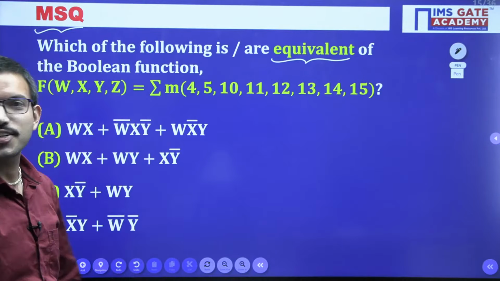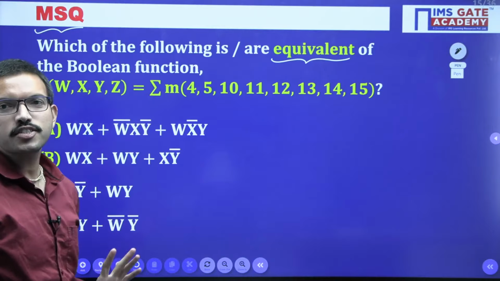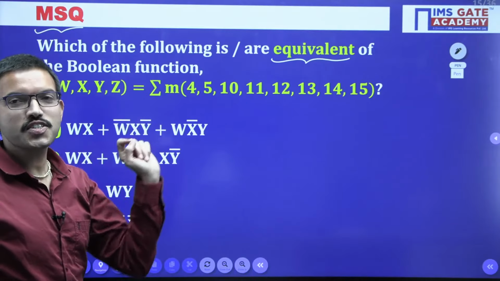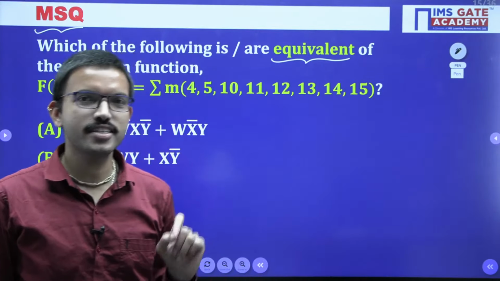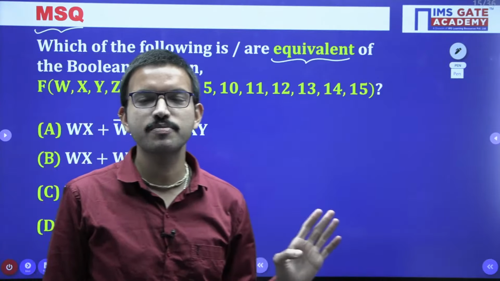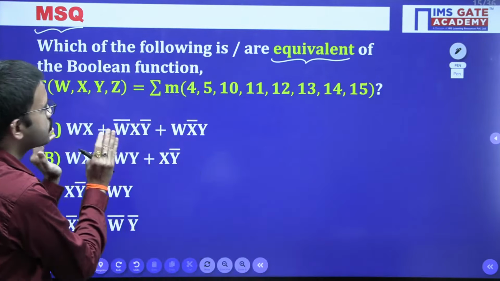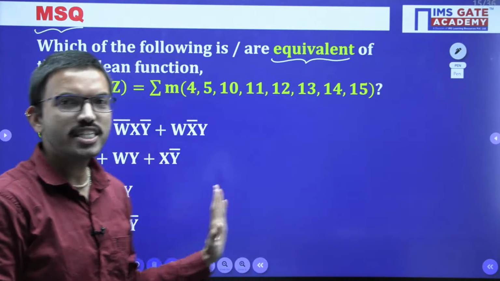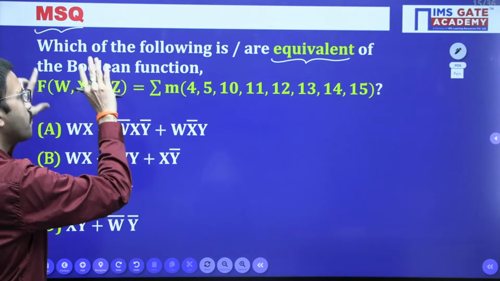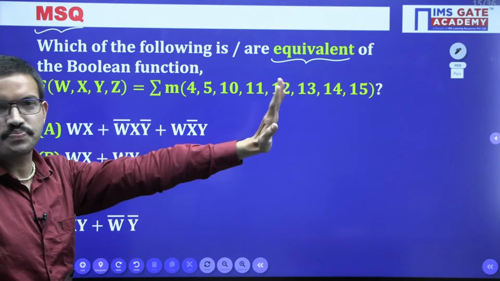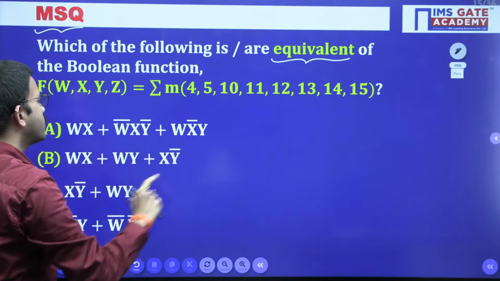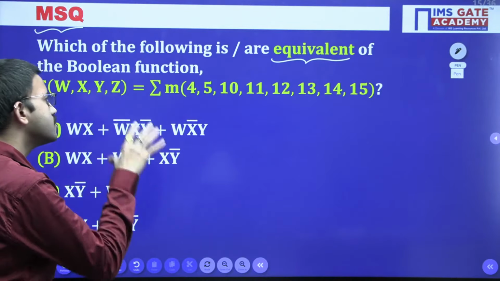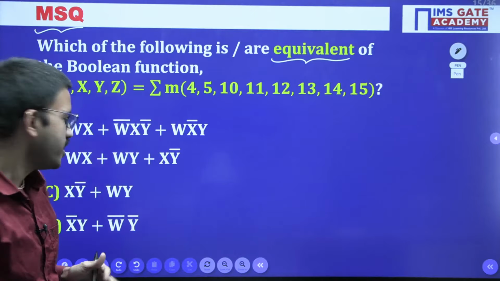Okay, no issue, I will give the clue. Whatever two options you got, those are correct. B and C are correct, but this question is an MSQ, right? So you have to choose all the correct options, then only you will get the marks assigned for that question. There is no partial marking, there is no negative marking in the GATE exam. Of course, the earlier question was a minimized function, so obviously one option would be correct, but for practice I have modified the question framing into an MSQ, without modifying the given function and choices. I have kept the function and choices as they are, because this question has the scope of an MSQ. Right, now let us see.